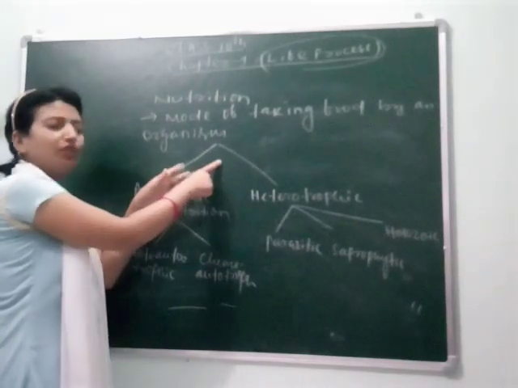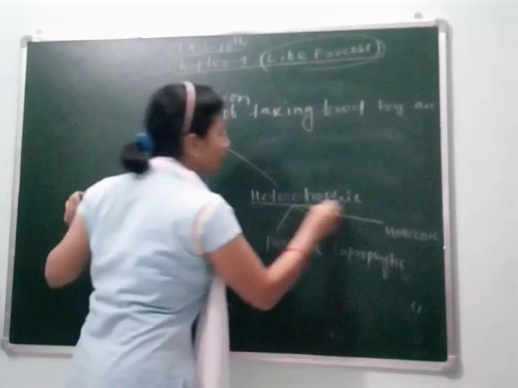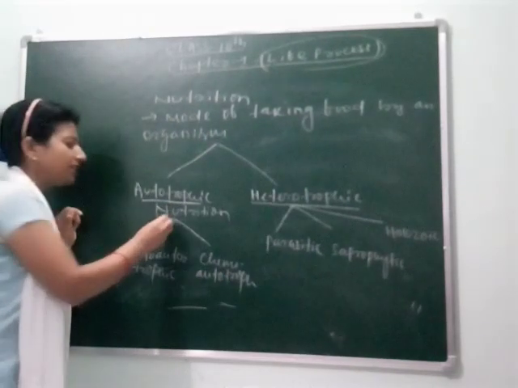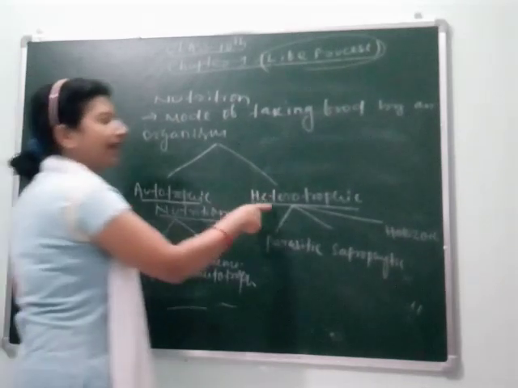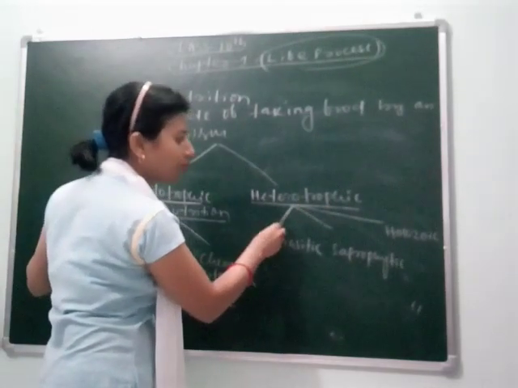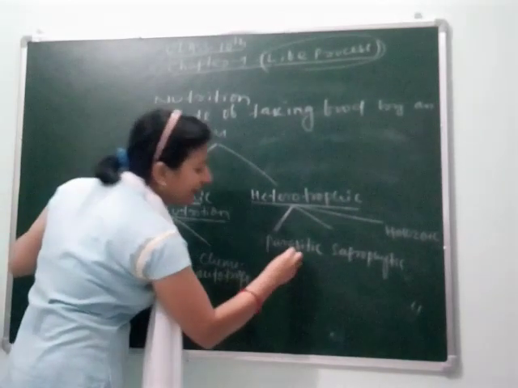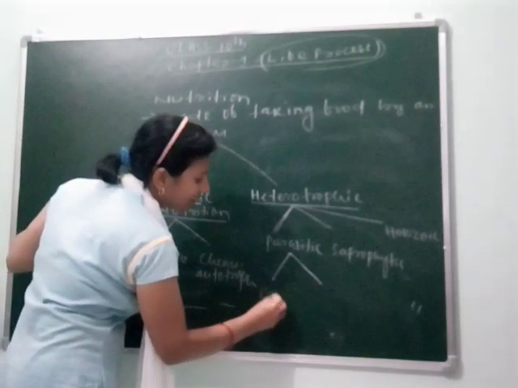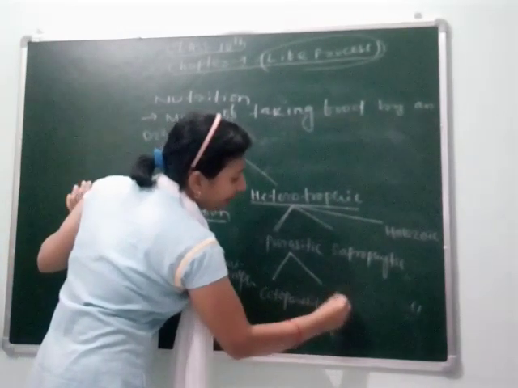Students, this is how nutrition is divided. Nutrition is divided into autotrophic and heterotrophic. Again, autotrophic nutrition is divided into photoautotrophic and chemoautotrophic. And heterotrophic nutrition is divided into parasitic, saprophytic and holozoic. Parasitic is again divided into ectoparasites and endoparasites.